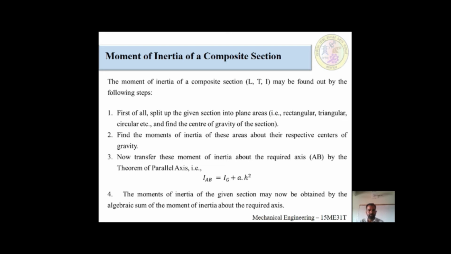First of all, split up the given section into plane areas, for example rectangular, triangular, circular, etc., and find the center of gravity of the section. This first point you would have studied in center of gravity, and you have solved a number of problems in that chapter. Like that only you have to solve the center of gravity problems in this chapter also. Secondly, find the moment of inertia of these areas about their respective centers of gravity.